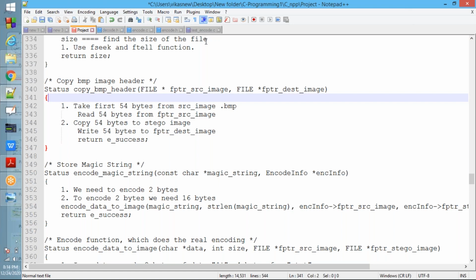So either in the previous functions, use rewind for those two files, or here itself use rewind, for both the files. Next, take 54 bytes from the source image. Next, copy that to the destination image. Fread 54 bytes, fwrite 54 bytes. That's all. Next, return e_success. Simple thing only. That is what copy BMP header is.